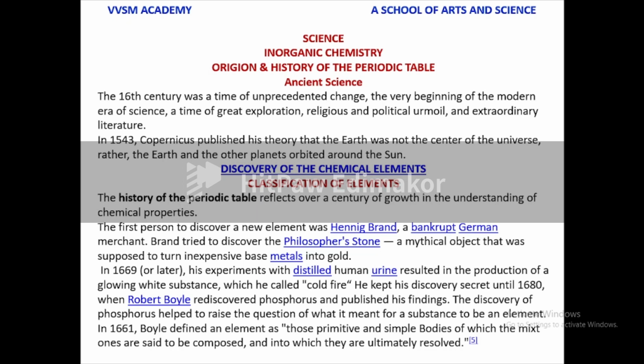Brandt tried to discover the philosopher's stone, a mythical object that was supposed to turn inexpensive base metals into gold. In 1669 or later, his experiments with distilled human urine resulted in the production of a glowing white substance, which he called cold fire. He kept his discovery secret until 1680, when Robert Boyle rediscovered phosphorus and published his findings. The discovery of phosphorus helped to raise the question of what it meant for a substance to be an element.